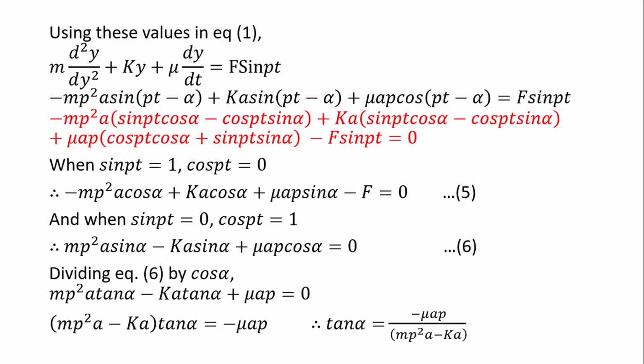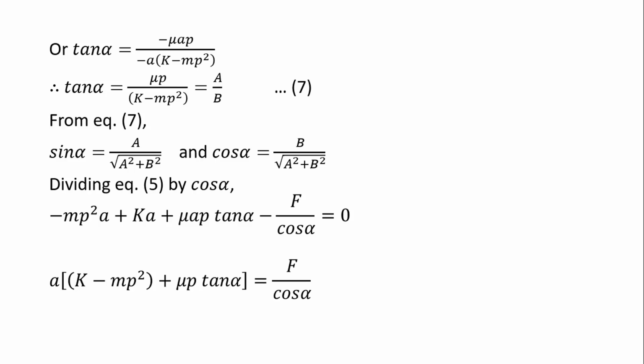Let us call it capital A divided by capital B. That means mu p equal to capital A, and k minus mp square equal to capital B. So overall it is equation 7.